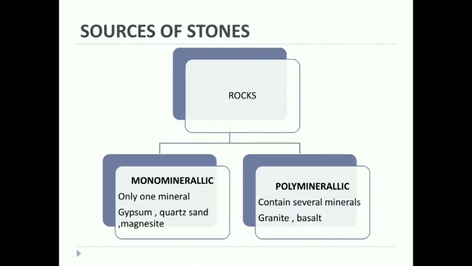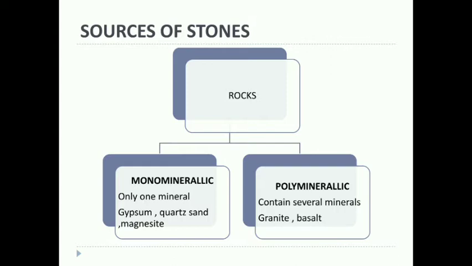First one is about the sources of stone. We know stones are obtained from rocks. Rocks represent a definite part of the earth's surface. It is not a homogeneous material. They do not have a definite chemical composition and shape.